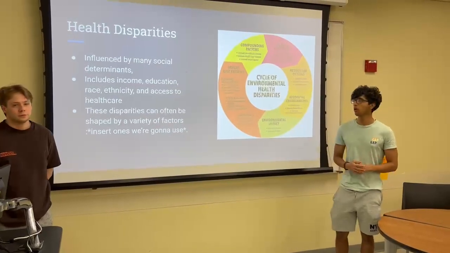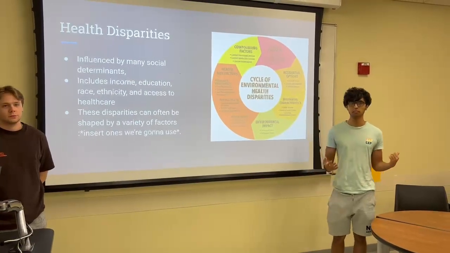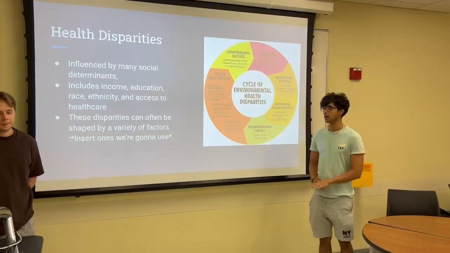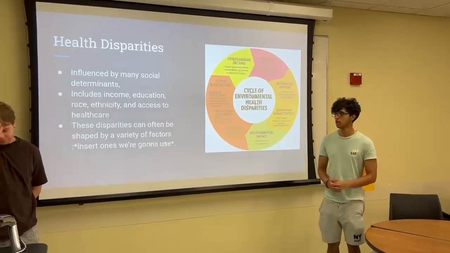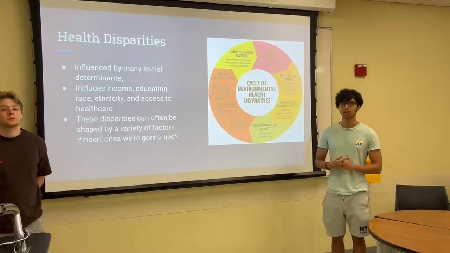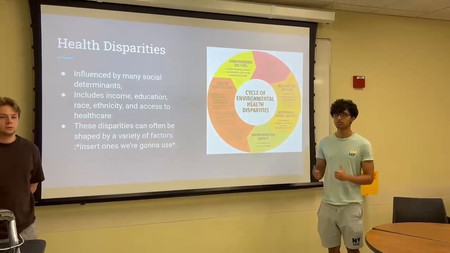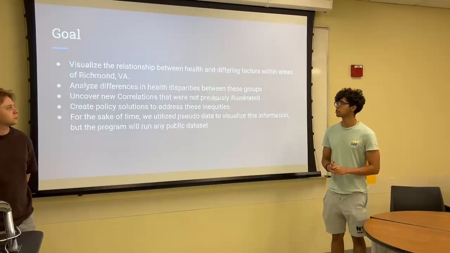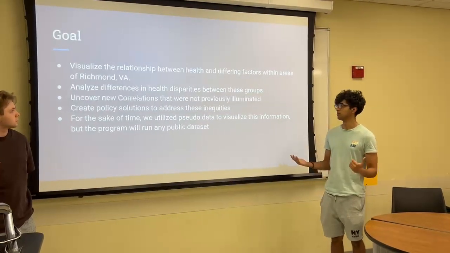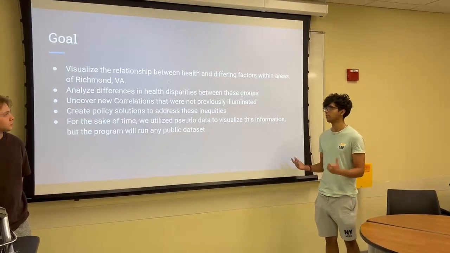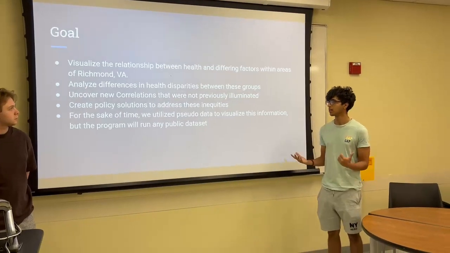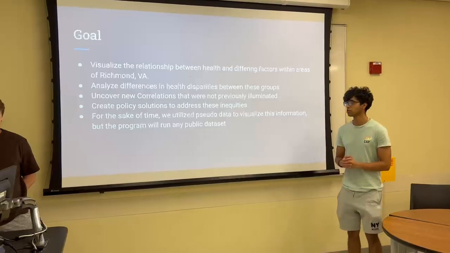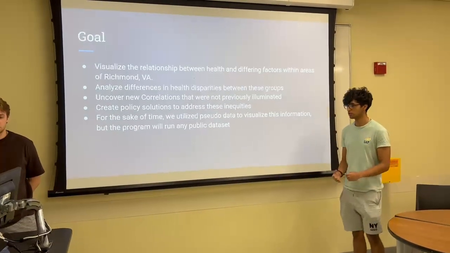So to start off, we wanted to look at health disparities, which are influenced by many different things, including income, education, race, ethnicity, and access to healthcare. These disparities can change a lot about someone's health and how long they live, and we're specifically going to be looking mostly at income. So our goal was to visualize the relationship between health and many different factors in Richmond and analyze these health disparities between different groups. We're trying to uncover new correlations and create policy solutions to address these inequities.